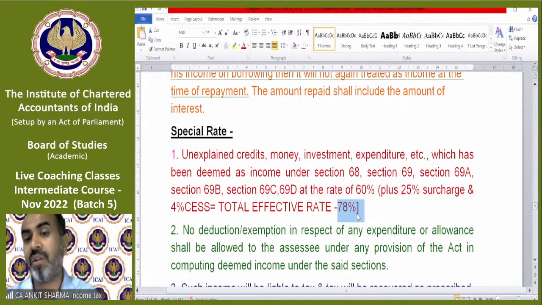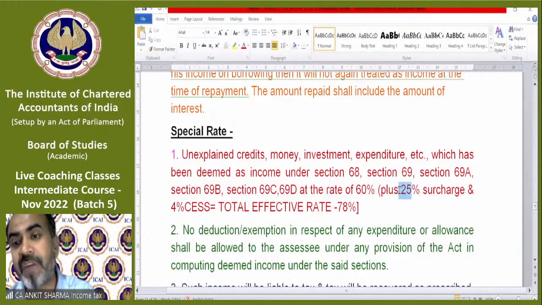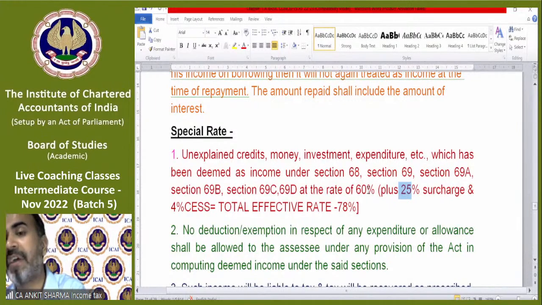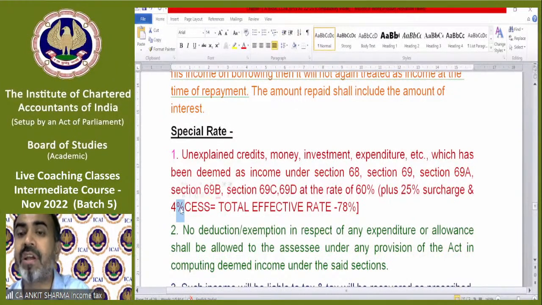So the basic rate is 60% and surcharge is 25% of 60%. So that will be 15%. 25% of 60% comes to 15%. So it will be 60 plus 15, that is 75%. And now on that 75%, 4% cess will come to 3%. So the total effective rate is 78%. Let me tell you how. It's very simple maths. Nothing is complicated.